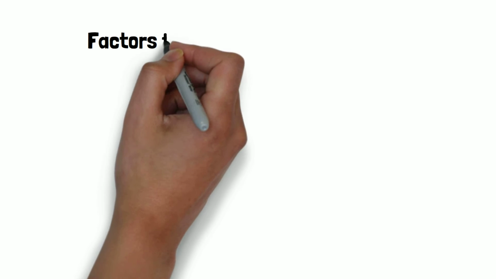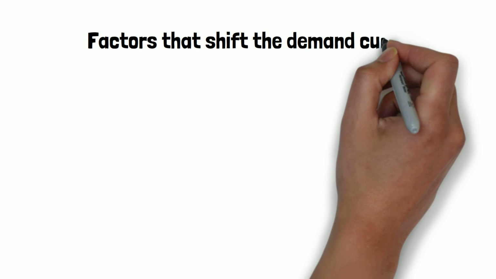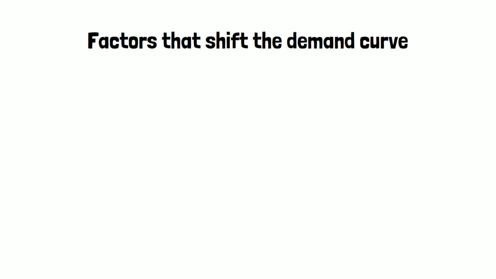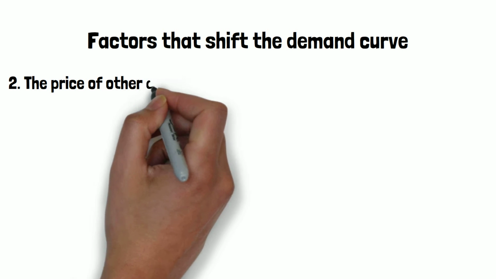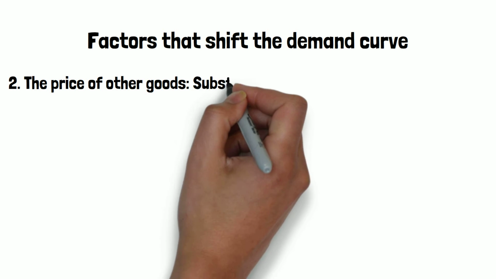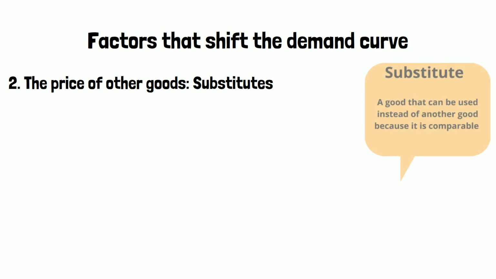The second factor that influences demand for avocados and which is therefore able to shift the demand curve is the price of other goods. This could be the price of substitutes or complements. So not for avocados but for goods that are related to avocados in some way. Let's take a look at substitutes first. A substitute is a good that can be used instead of another good because they are comparable to each other.